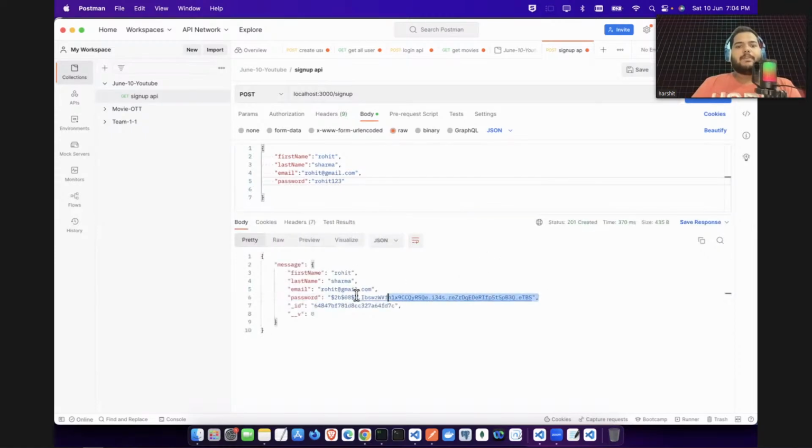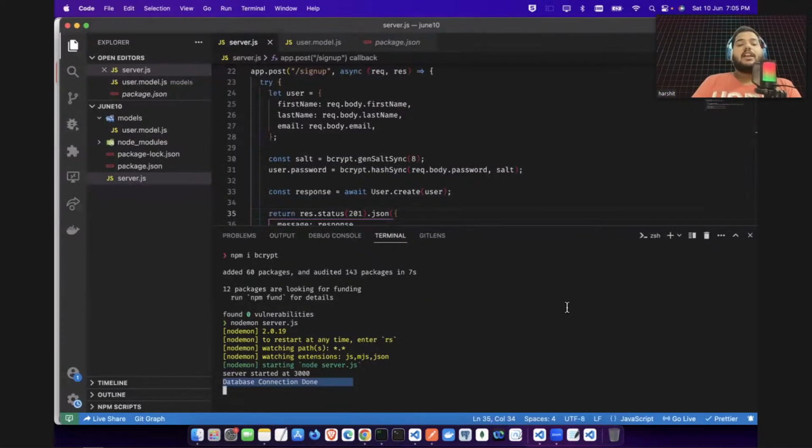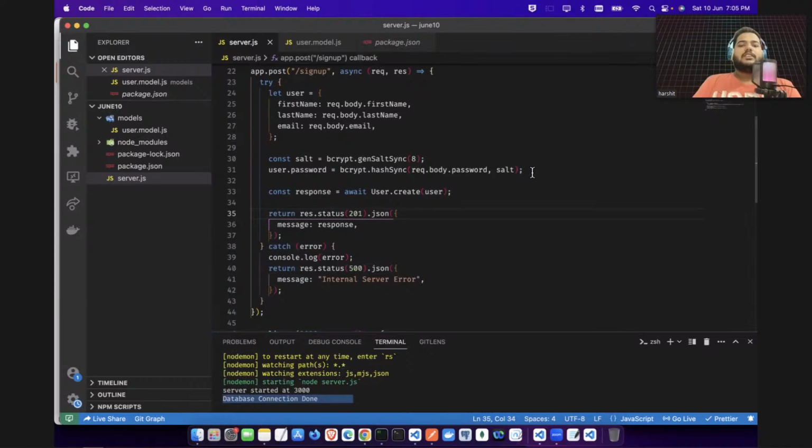You guys can see here the password is now encrypted. Now, even if your backend engineer or someone can read your password, they cannot decrypt this password. Okay, so that is the power of encryption. Now you cannot see your password, and you cannot tell what the password is or how the encryption was done. That is very simple. With just 2 lines, we have encrypted our password. We have used this bcrypt library. We have first generated the salt and then we have given the password to encrypt it.